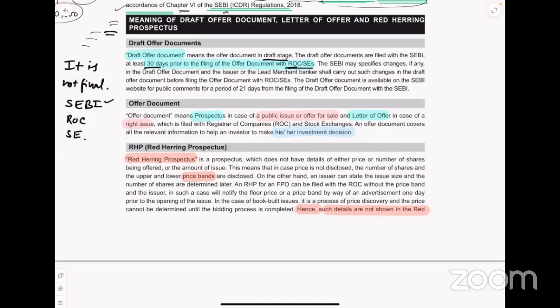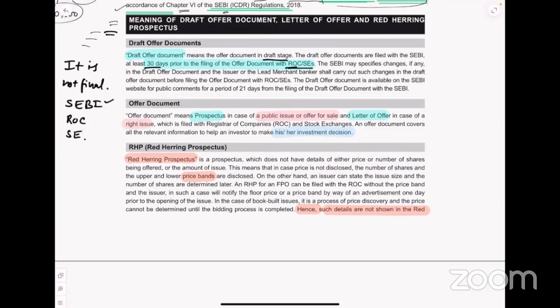Every line makes a difference. So when you submit it, SEBI may tell some changes in the draft of a document, and the issuer or the lead merchant banker shall carry out such changes. That is, the person who is managing the issue, the lead merchant banker, has to make the changes when SEBI has got the draft of a document. And only after they make the changes, they can file the offer document with ROC and stock exchanges.